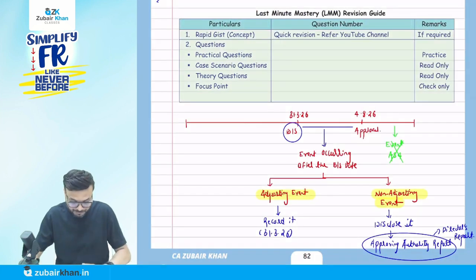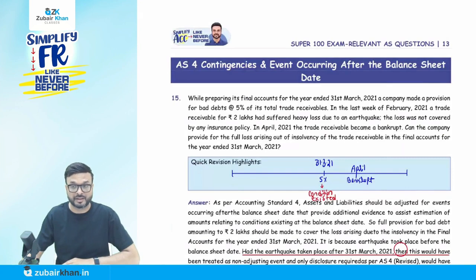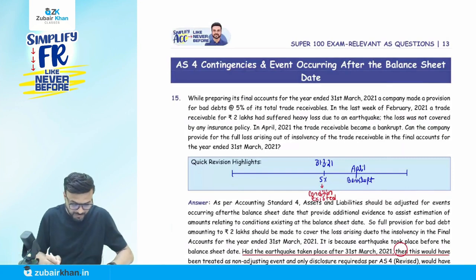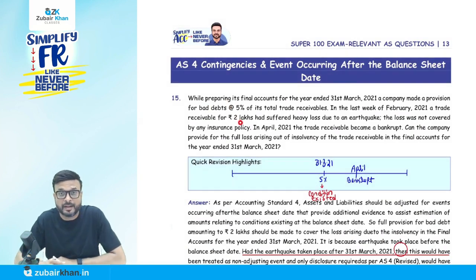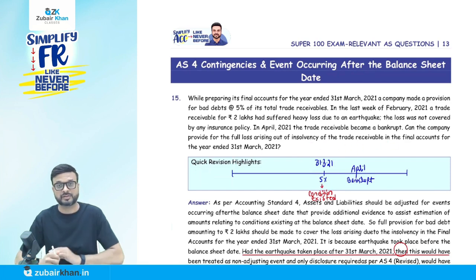Now we will cover the questions on Accounting Standard 4. Question number 15. While preparing its final account for the year ended 31st March 2021, a company made a provision for bad debt at the rate of 5% of its total trade receivable. In the last week of February 2021, a trade receivable for rupees 2 lakh had suffered a heavy loss due to an earthquake. The loss was not recovered by an insurance policy. In April 2021, the trade receivable became bankrupt. Can the company provide for the full loss arising out of insolvency of the trade receivable in the final account for the year ended 31st March 2021?